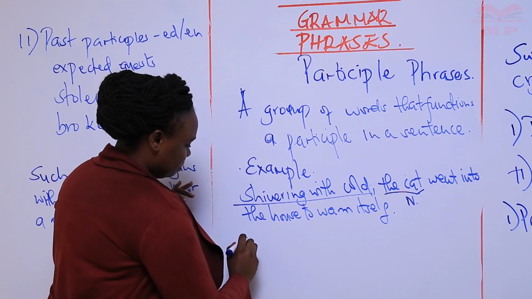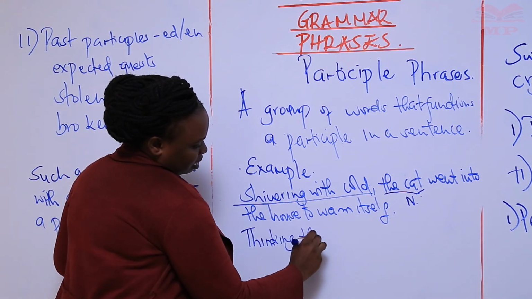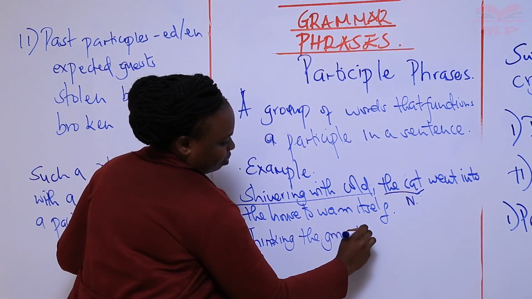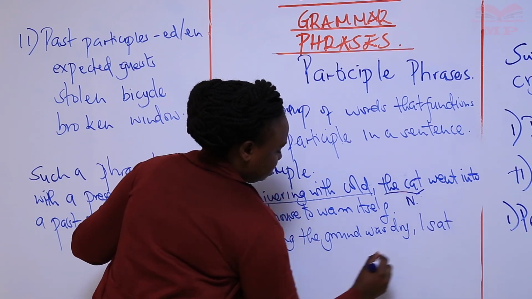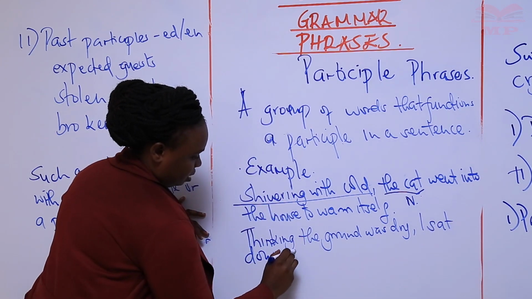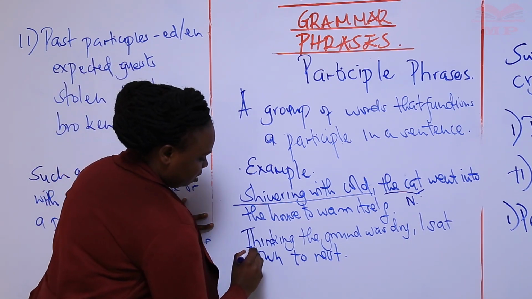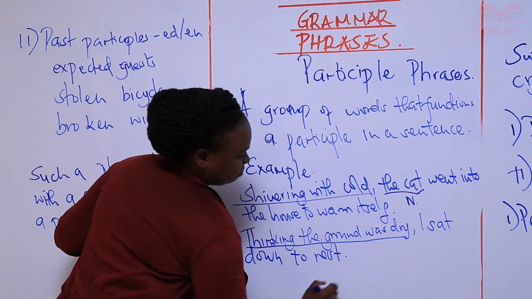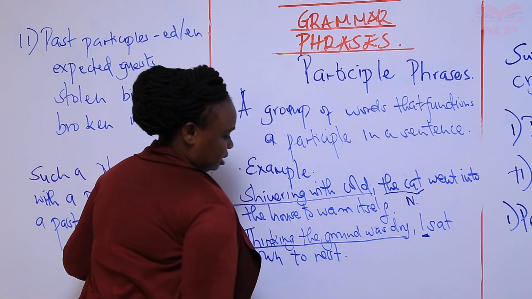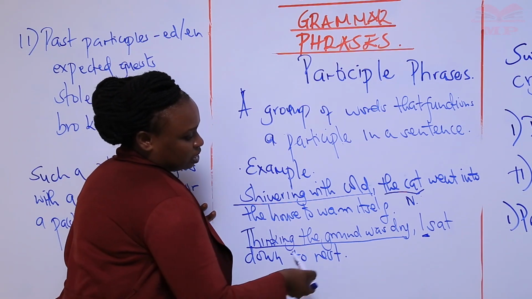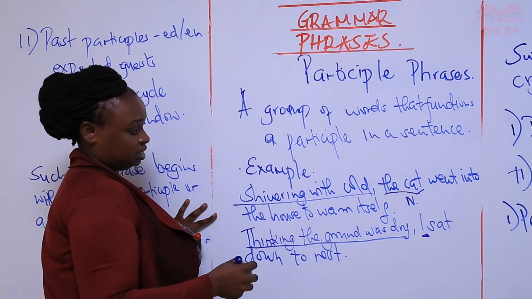Another example could be: Thinking the ground was dry, I sat down to rest. So, thinking the ground was dry is a participle phrase. It gives us more information about who? The I, who was thinking the ground was dry, so that this action can happen, so that he or she can sit down to rest.